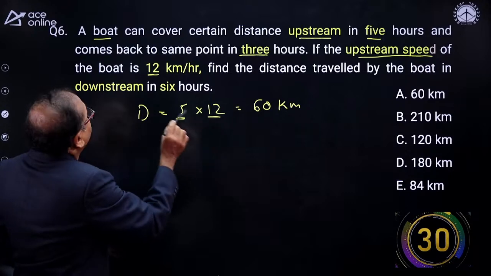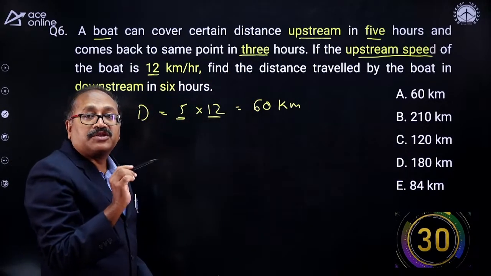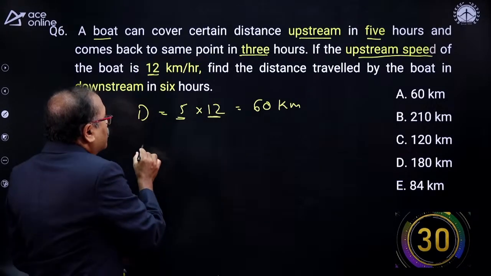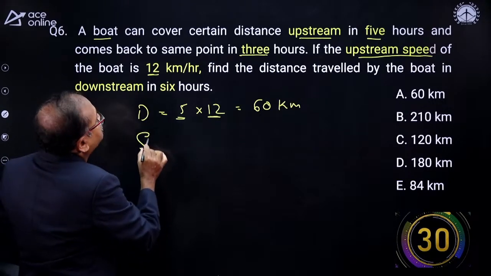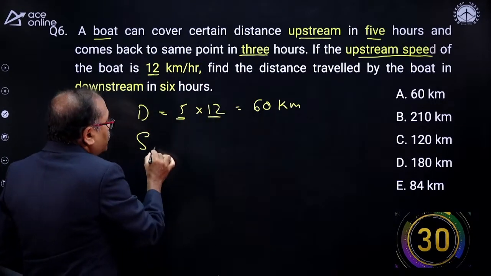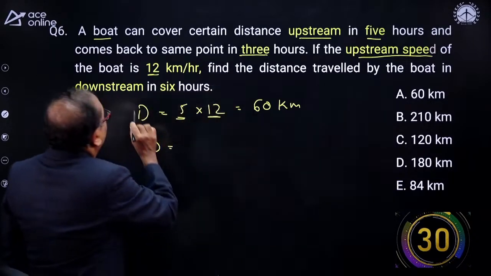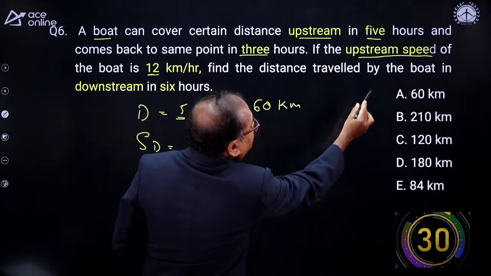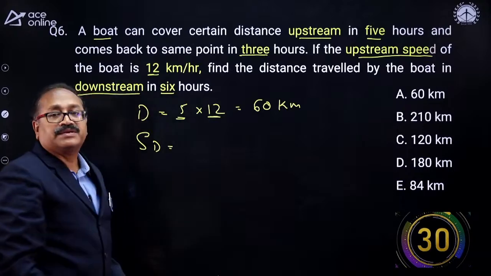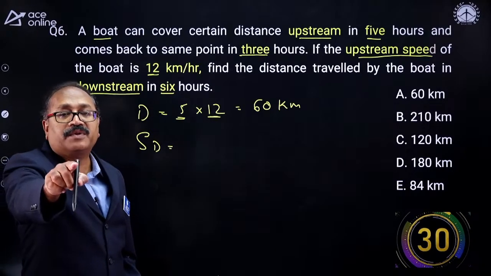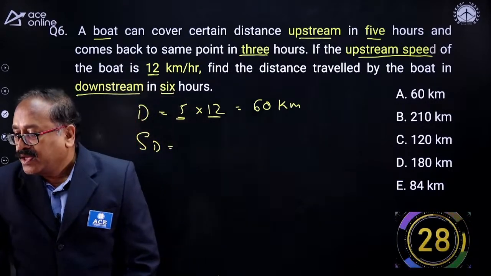Now, the same distance, when it comes back in 3 hours, we can find out the downstream speed, because that is upstream. Next, find the distance traveled by the boat downstream in 6 hours. I'm sure many of my young friends will be able to answer this question. Your 30 seconds starts now.